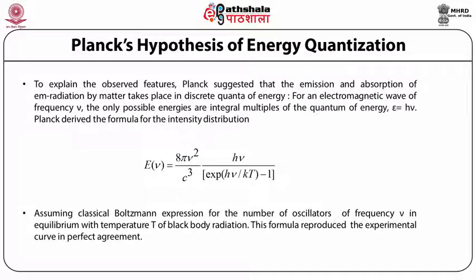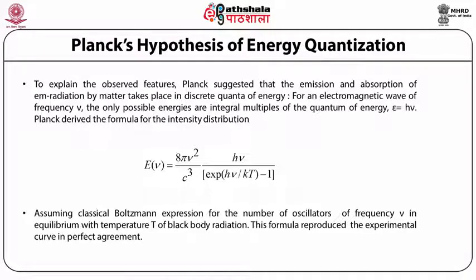So the expression that Planck derived using this theory that he proposed was E as a function of mu is equal to 8 pi mu square by c cube into h mu upon bracket open exponential within bracket h mu by kBT minus 1 bracket closed. This is the expression for energy that Planck gave.